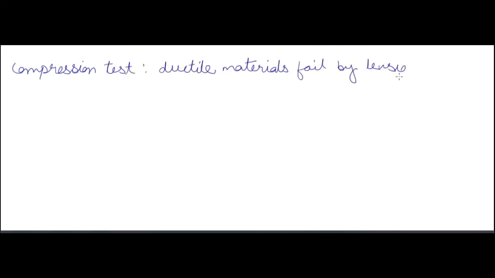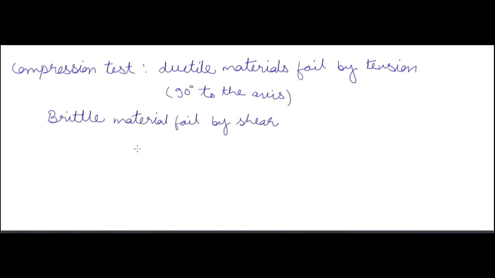Now we have the compression test. In the compression test, ductile material fails by tension, which is 90 degrees to the axis, and brittle material fails by shear, which is 45 degrees to the axis. So shear happens at 45 degrees and tension happens at 90 degrees. This is opposite to the tension test: in the tension test, ductile material fails by shear and brittle material fails by tension, while in the compression test, ductile material fails by tension and brittle material fails by shear.